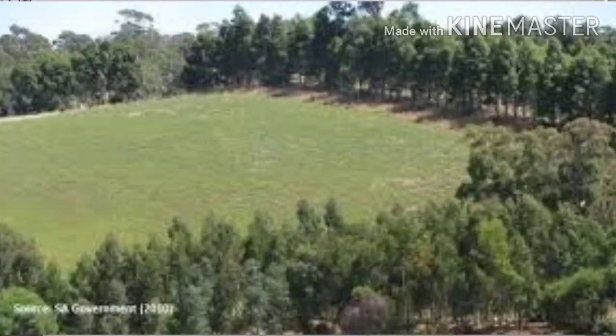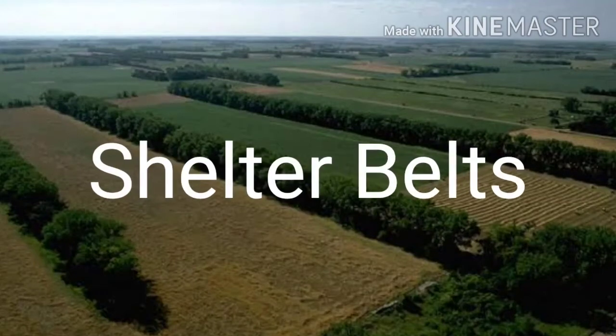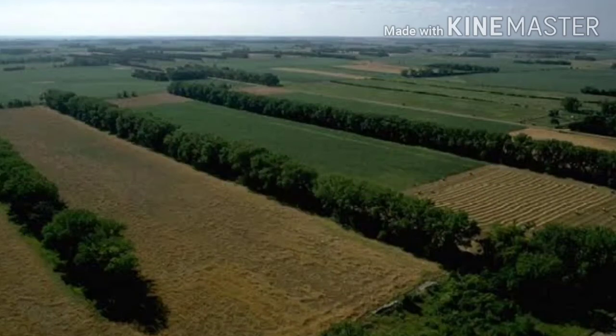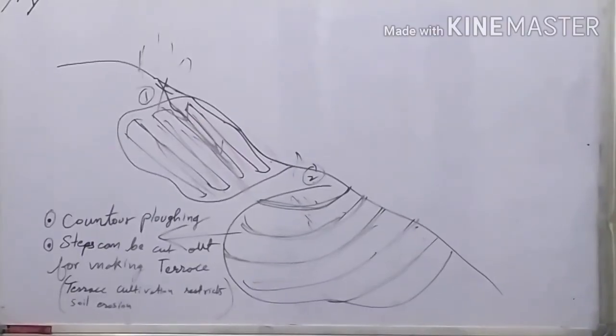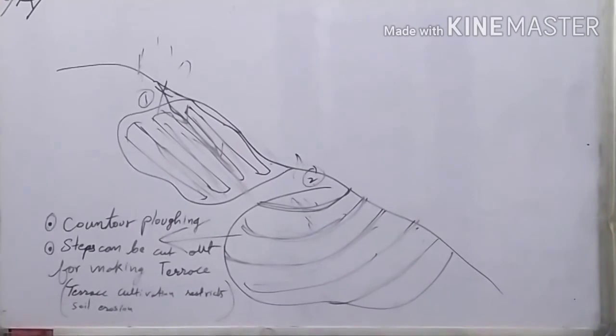Planting lines of trees to create shelter also works in a similar way. Rows of such trees are called shelter belts. These shelter belts have contributed significantly to the stabilization of sand dunes and to stabilizing the desert in